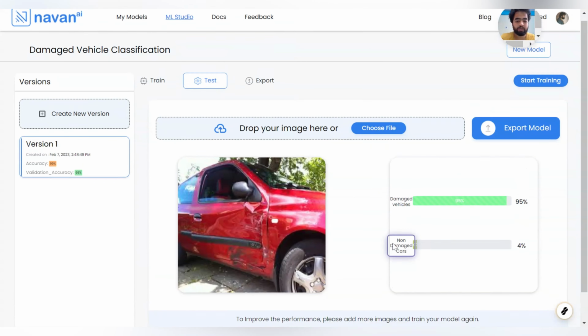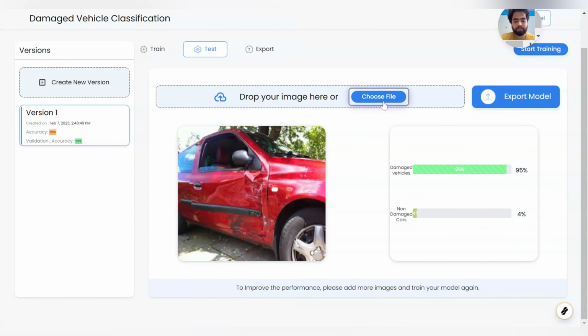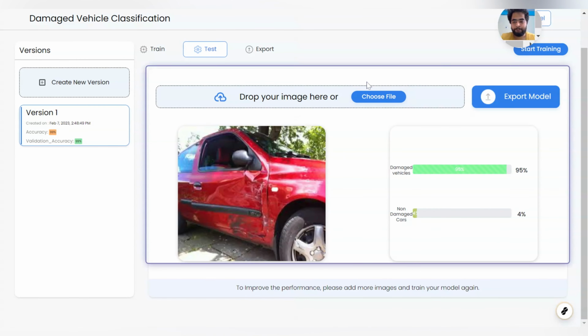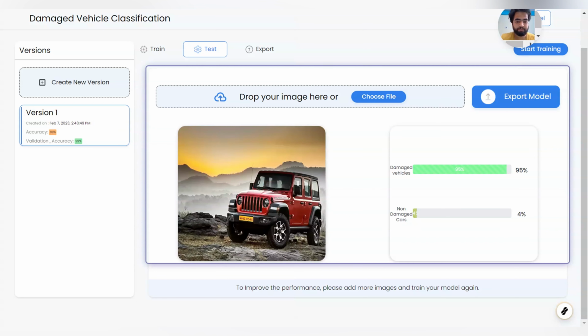Similarly, let us try some non-damaged vehicles too. Let us take the car which I want to own. The image I just uploaded: the model is pretty confident, 91% confident, that this image is a non-damaged car.